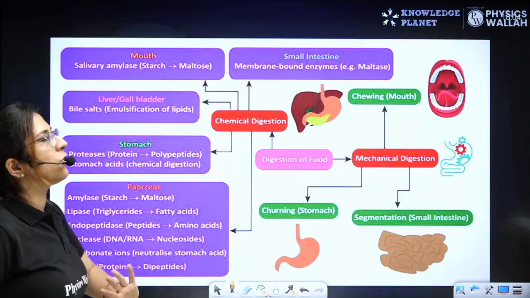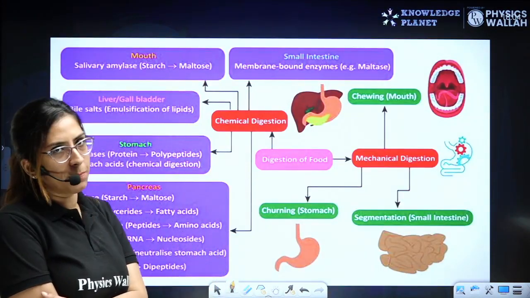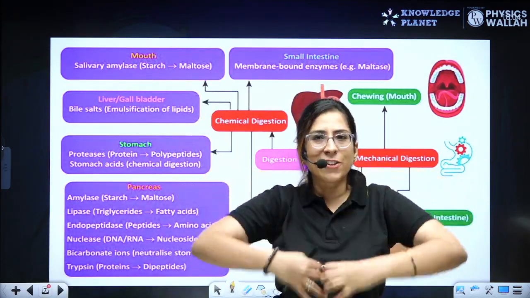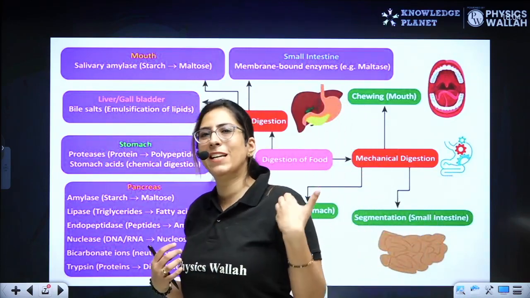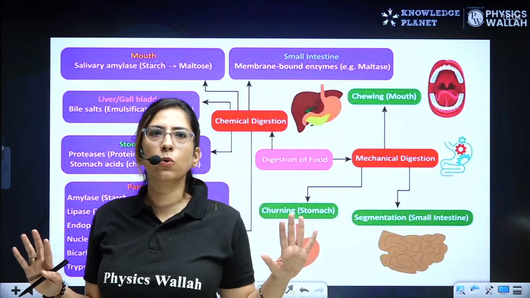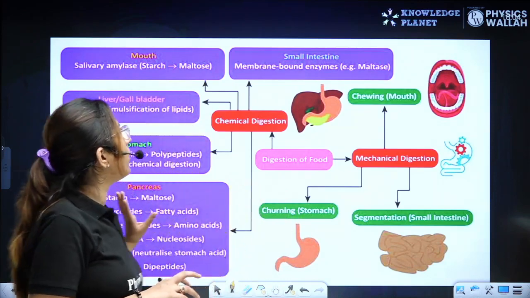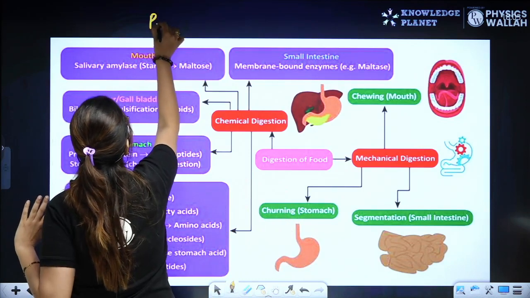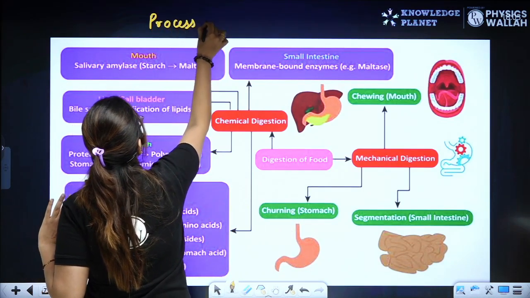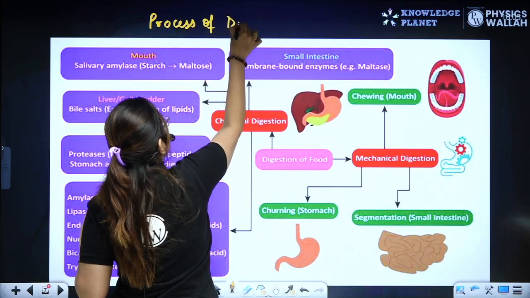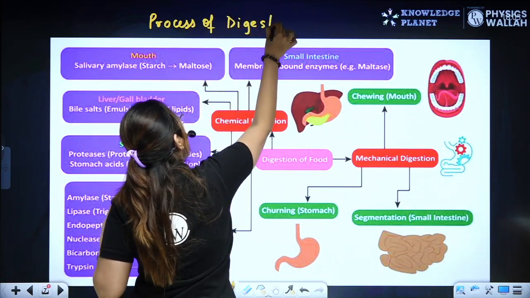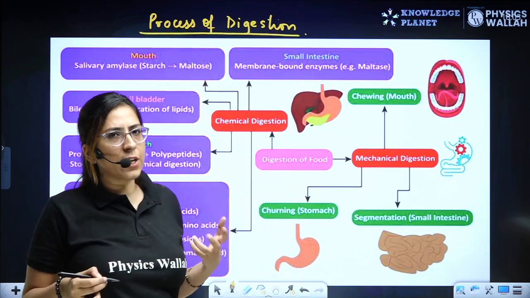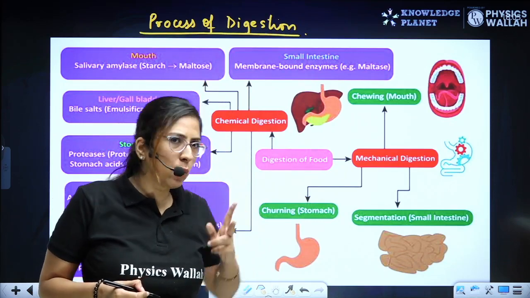Now, let's talk about the process of digestion. Hope the previous topic, which was related to the structures present in the body, the alimentary canal and the glands, is clear to all my buddies. Let's talk about the process of digestion, right? So what are we discussing right now? The process of digestion. In a very short way, I will define how this digestion occurs. So digestion occurs in two different steps.